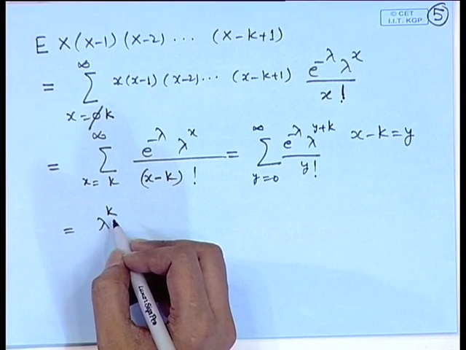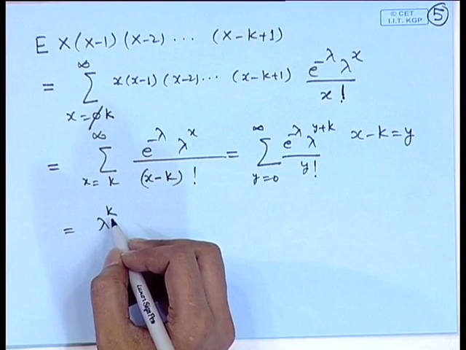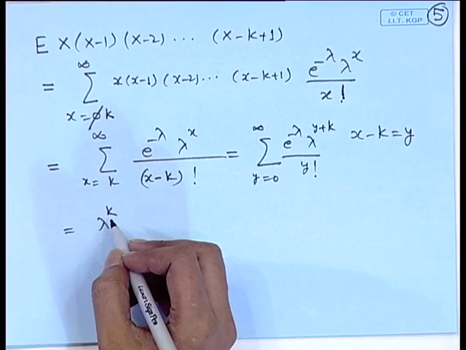So, we can use this and get the expressions for the third and fourth non-central moments, and consequently the third and fourth central moments of the Poisson distribution.